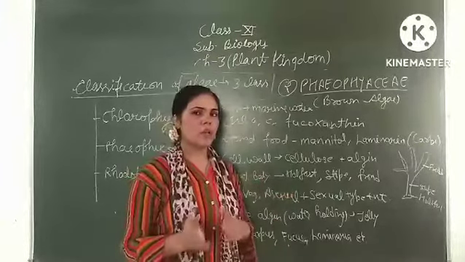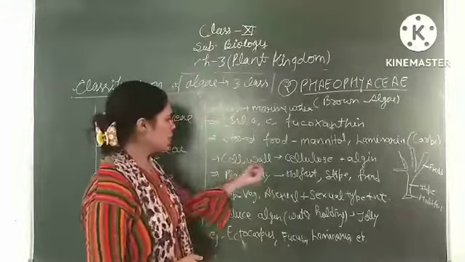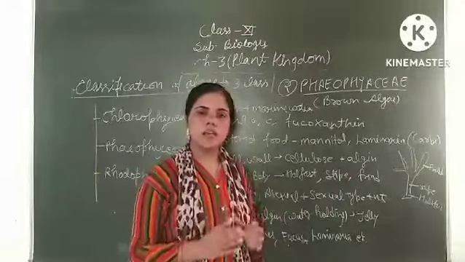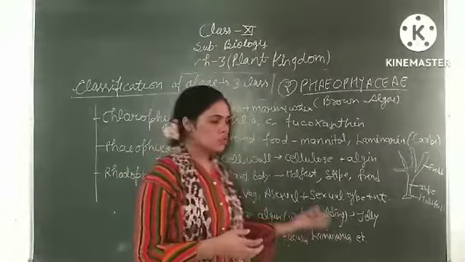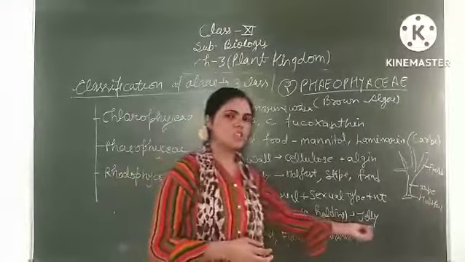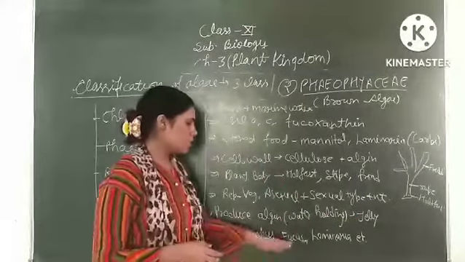This class has some economic importance. They produce algin, a material we get from the cell wall. Algin has a unique quality: it works as a water-holding substance. So algin is used to produce jellies. Examples of this class are Ectocarpus, Fucus, and Laminaria.